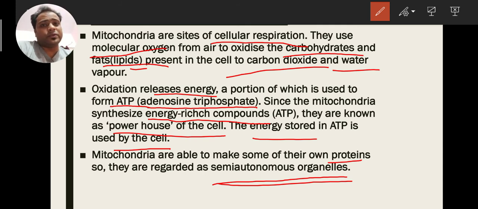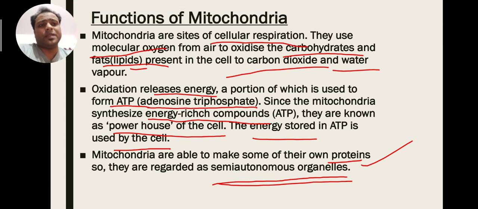See, DNA is also present in the nucleus in the form of chromatin in the nucleoplasm, but DNA is also present in the mitochondria so that they can self-replicate. Other cell organelles have this limitation, but mitochondria can self-replicate because they have their own protein, their own ribosomes, and their own DNA also. So these are the three main functions.